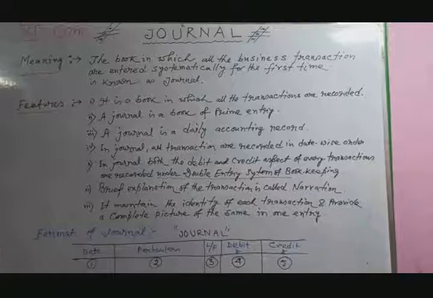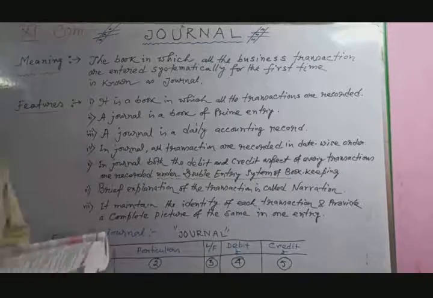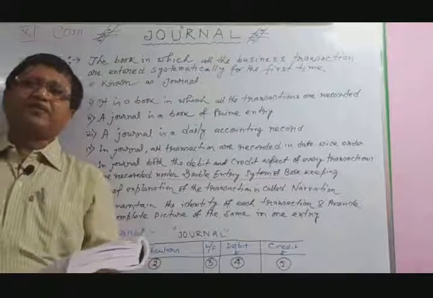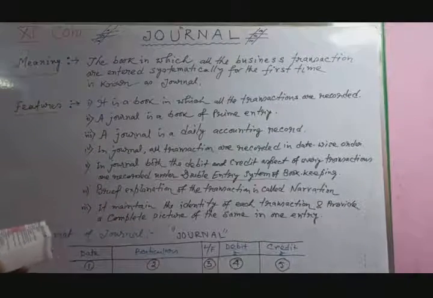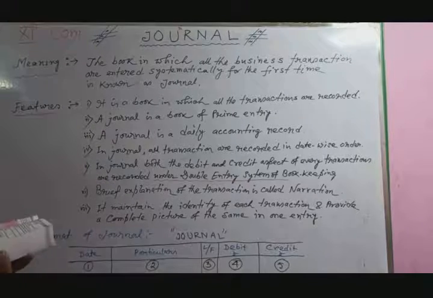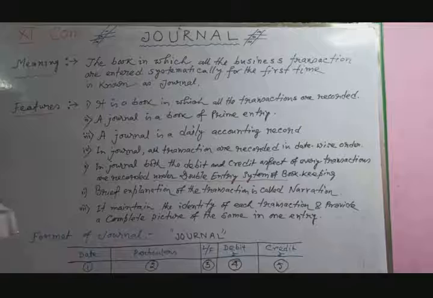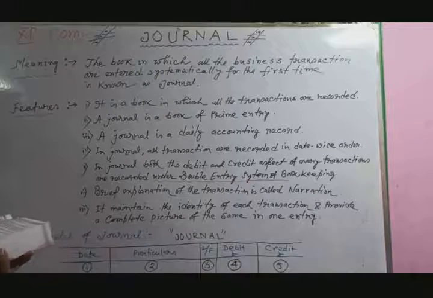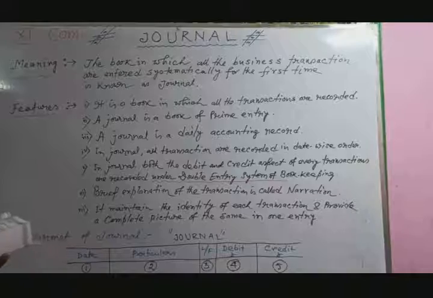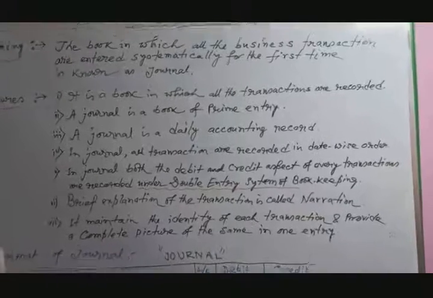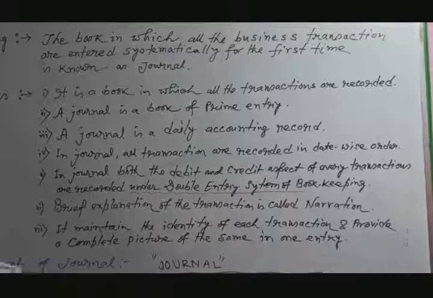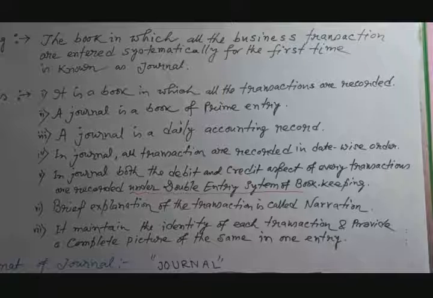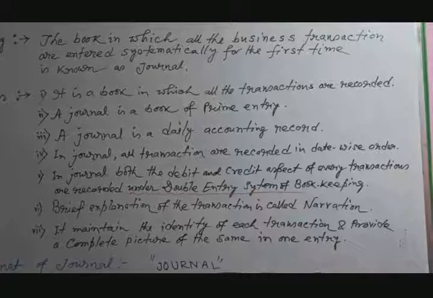Main objectives are: number 1, the use of journal simplifies the ledger. Number 2, from journal itself an adequate explanation of each entry may be obtained, as every journal entry is supported by narration also. Narration is a brief history of the business transaction. Again, in journal both the aspects of transactions are recorded, hence it ensures observance of the double entry system, that is debit and credit. Another objective: journal helps in solving misunderstandings and disputes in business transactions.